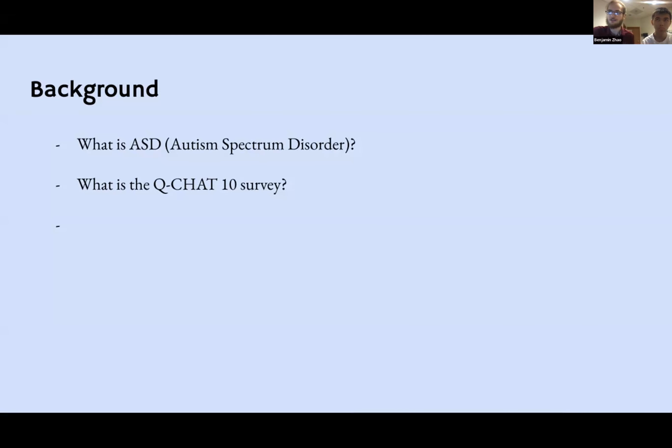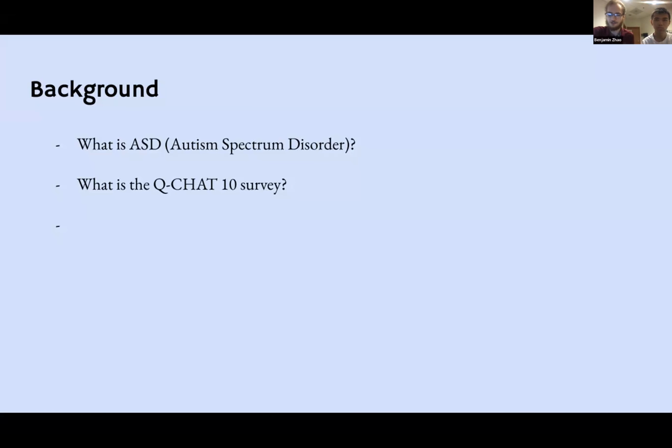And usually the rarely or nevers encode for a 1, and the other values encode for a 0. So we have a binary representation of what the question was. The QChat-10 then sums up all of the question values for a single child, and if they receive a score of 4 or more, they're labeled as having a high risk of having ASD.